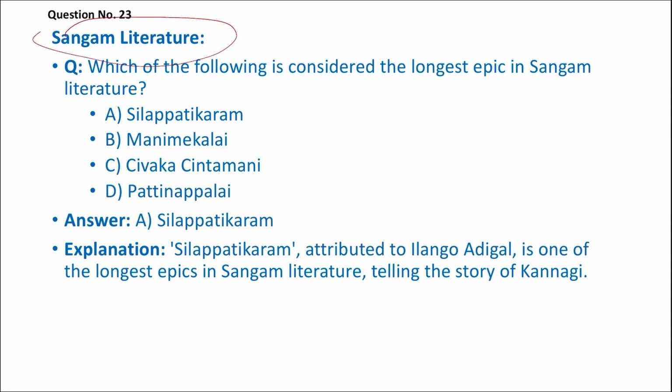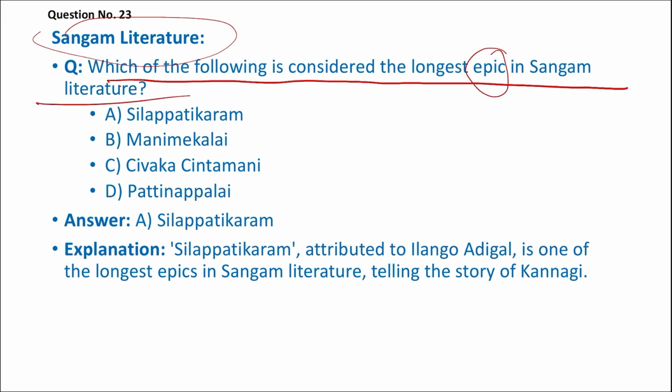The next question is on Sangam literature. Which of the following is considered the longest epic in Sangam literature? Silapatikaram, Manimekalai, Sivaka Chintamani, Pattinappalai. The right answer is Silapatikaram.